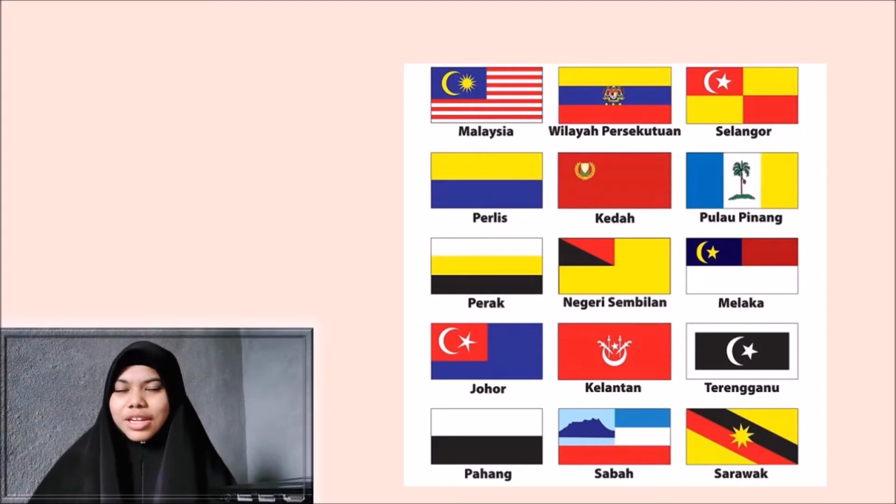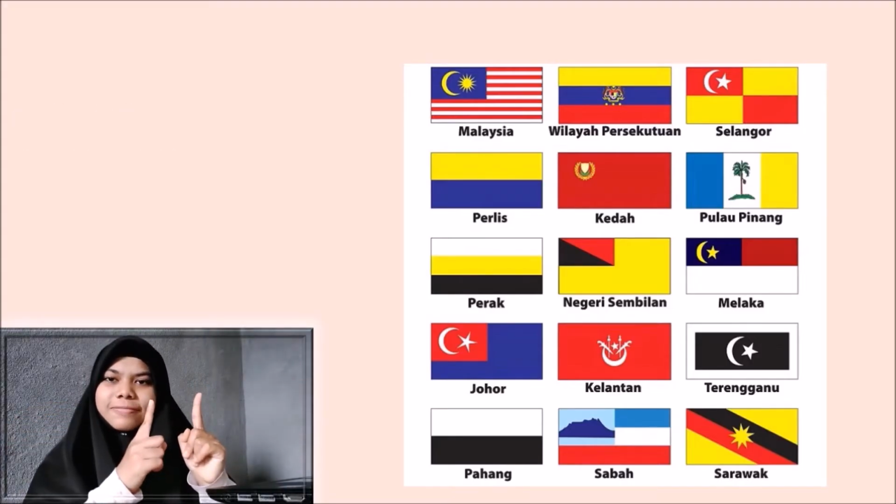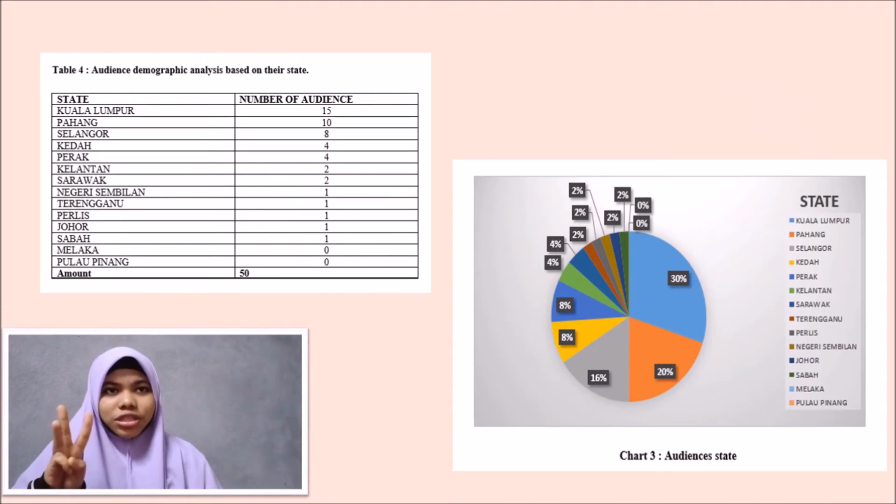Audience demography analysis based on their state. Chart 3 shows the states of the audience participating in this study. A total of 15 audiences are from Kuala Lumpur, equivalent to 30%, and a total of 10 audiences are from Pahang, equivalent to 20%, while there are 8 audiences from Selangor with 16%. Kedah and Perak each have an audience of 4 people, with a percentage of 8%.